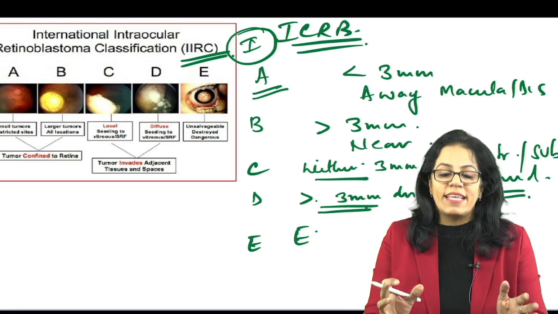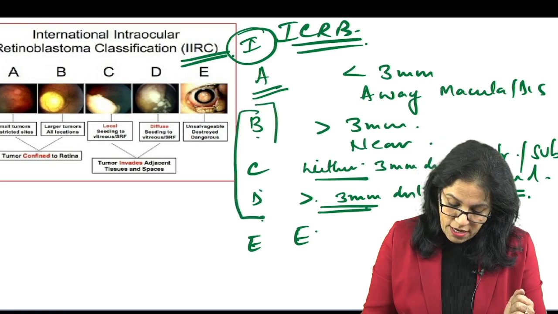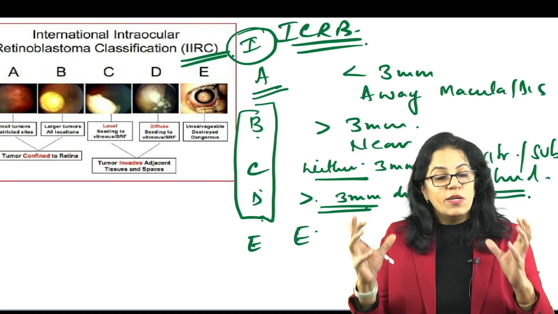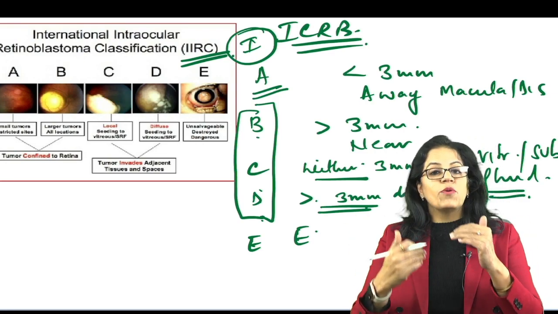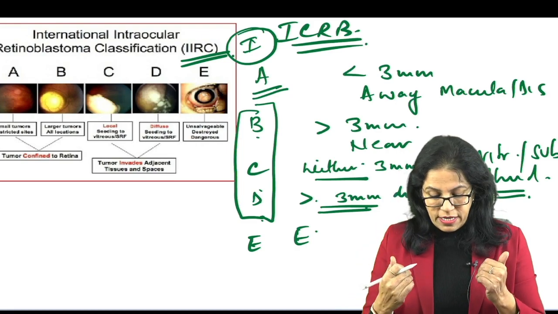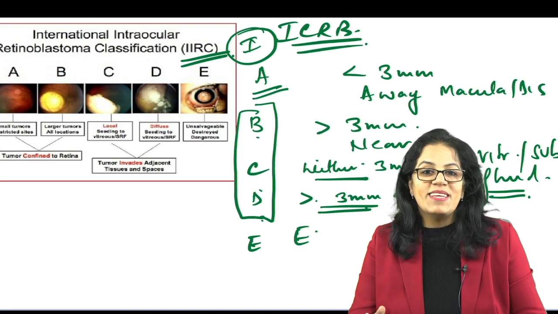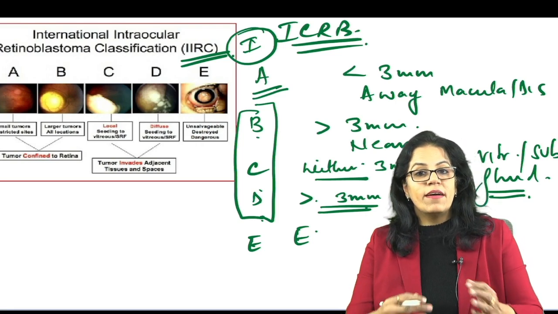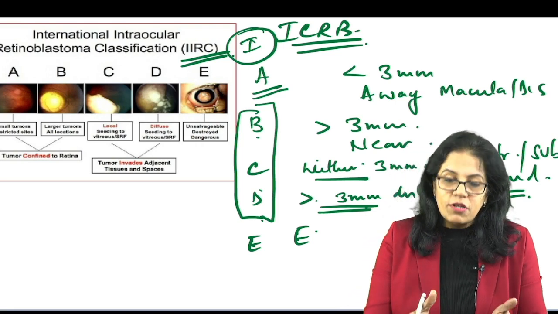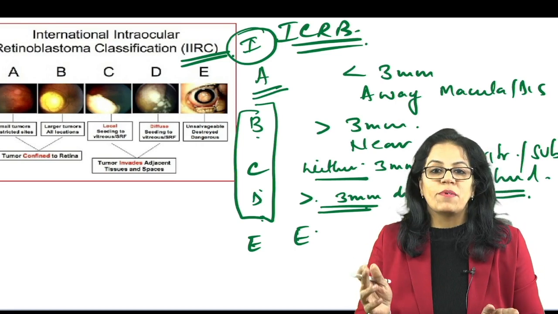with cryo and laser. When you talk about B, C, and D, we have to start with chemo, reduce the size of the tumor, and then go for either cryo or laser. When we are going for E, I told you we have to remove the eye, that is enucleation. Once you have removed the eye, what is enucleation? You all remember? Removal of the eyeball with maximum part of optic nerve.